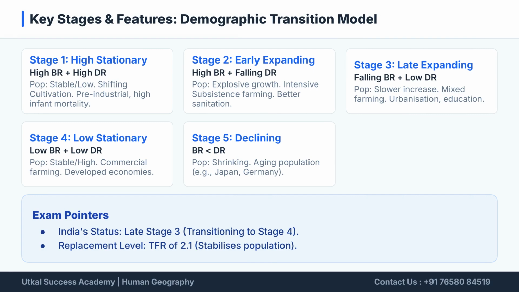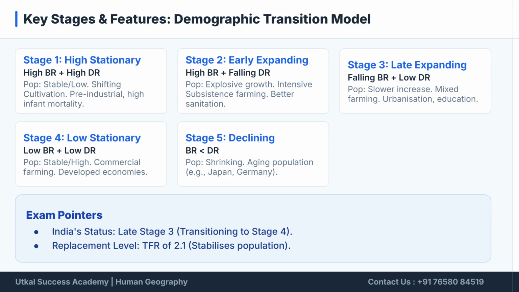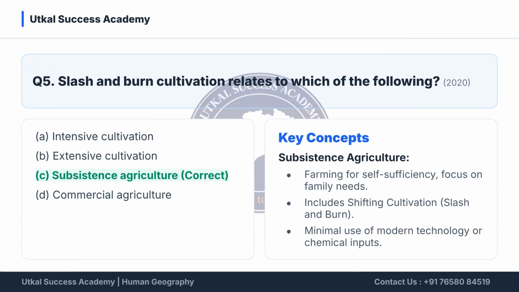Stage 1 is high stationary, and Stage 2, early expanding, features explosive growth and intensive subsistence farming. Stage 3 is late expanding. Stage 4 is low stationary, and Stage 5 is declining, seen in aging populations like Japan and Germany. Question 5 asks about the relationship of slash and burn cultivation.